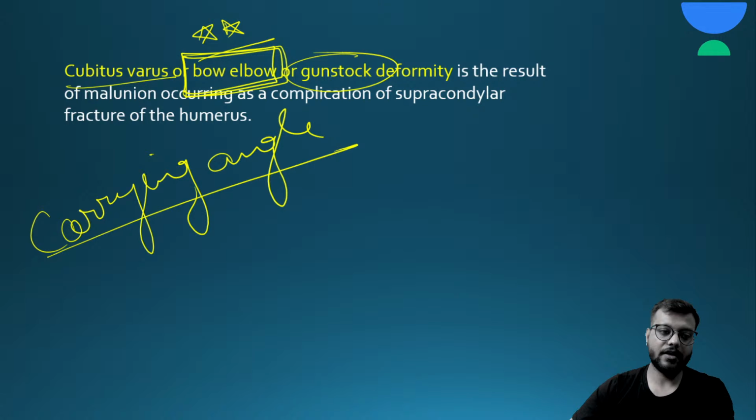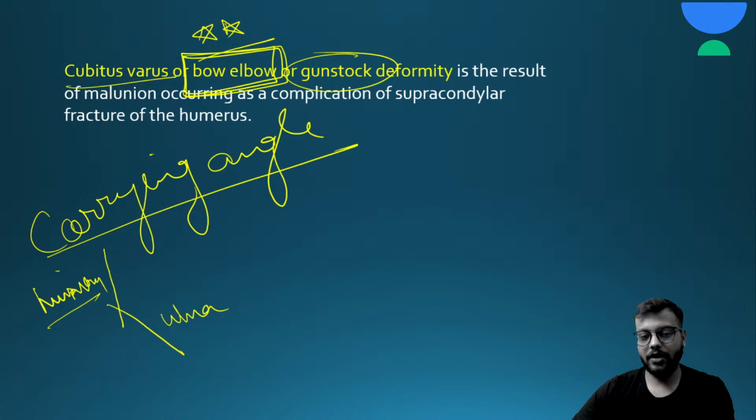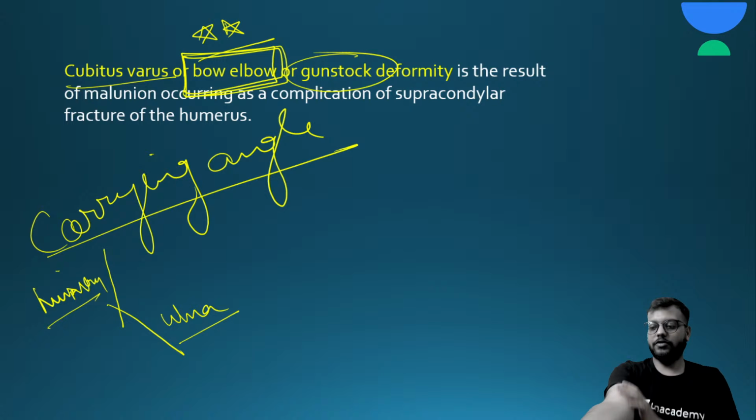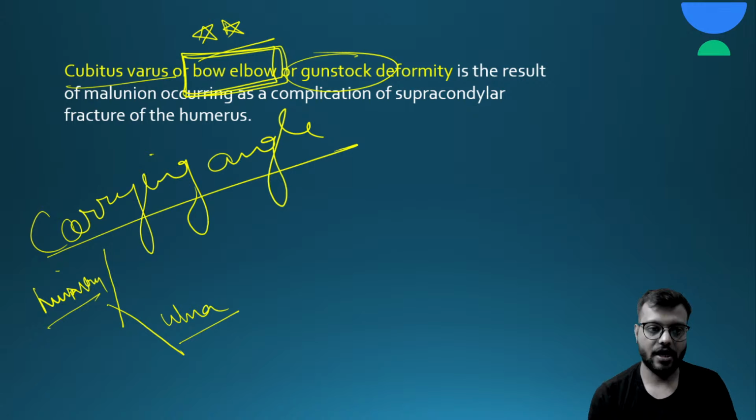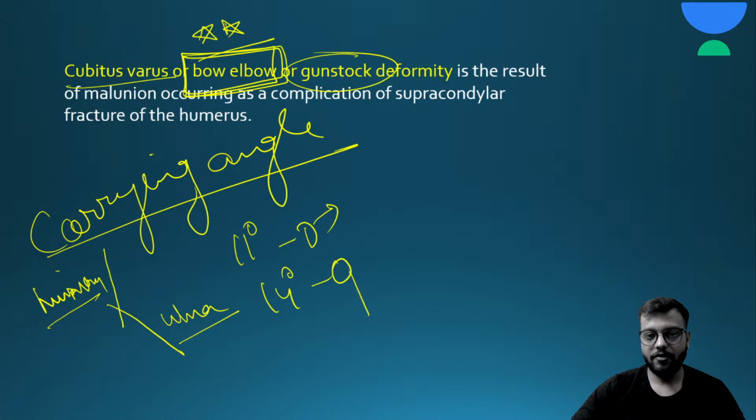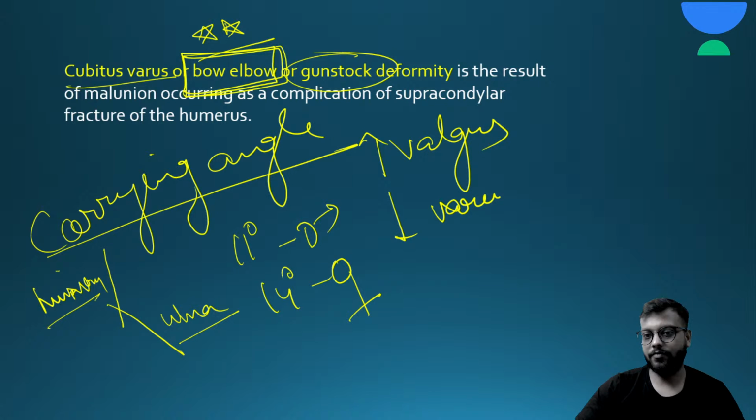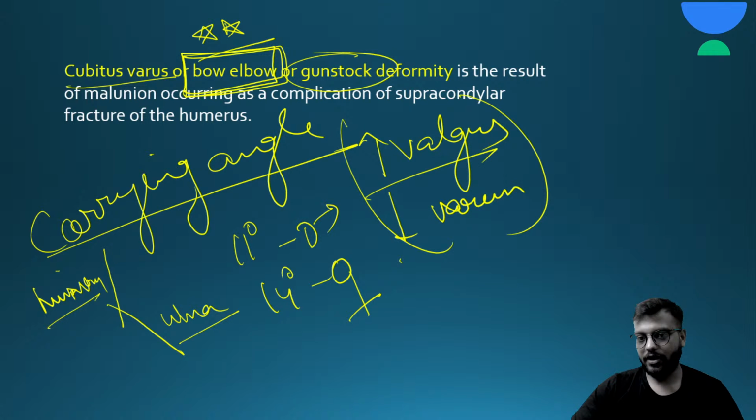and the long axis of ulna, and it is normally present in all individuals, because if you extend your elbow like this in supine position, you can see your arm and forearm are not in a straight line. This is called the carrying angle. It is around 11 degrees in males and 14 degrees in females, and this carrying angle is increased in valgus deformity and decreased in varus deformity. Very important, the carrying angle.